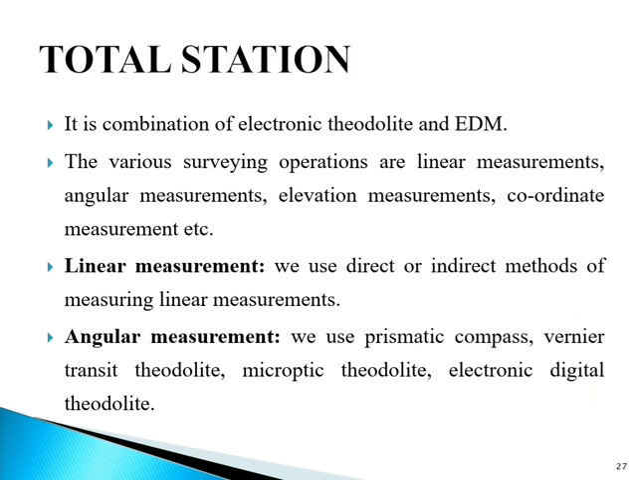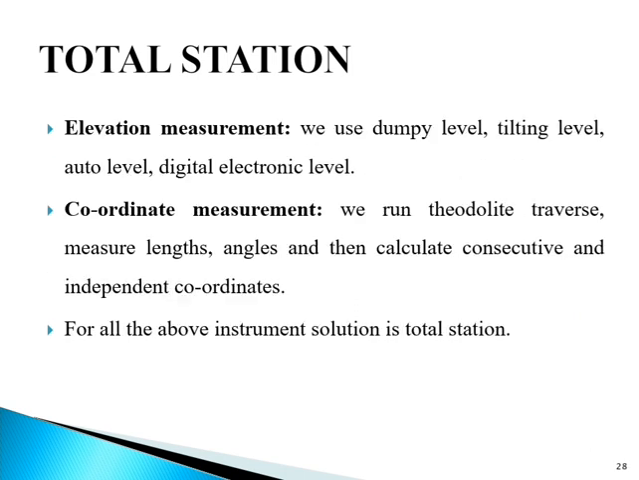The second one is angular measurements. We use prismatic compass, vernier transit theodolite, microptic theodolite, electronic digital theodolite. Next, elevation measurement, or reduced levels. We use dumpy level, tilting level, auto level, digital electronic level. And the last one is coordinate measurements. So we run theodolite traverse, measure lengths and angles, and then calculate consecutive and independent coordinates.